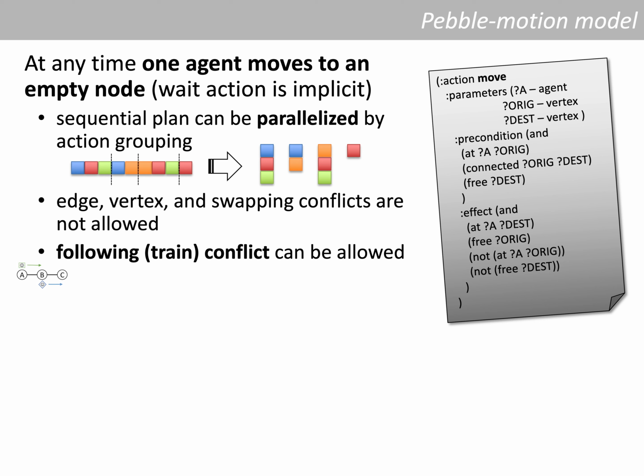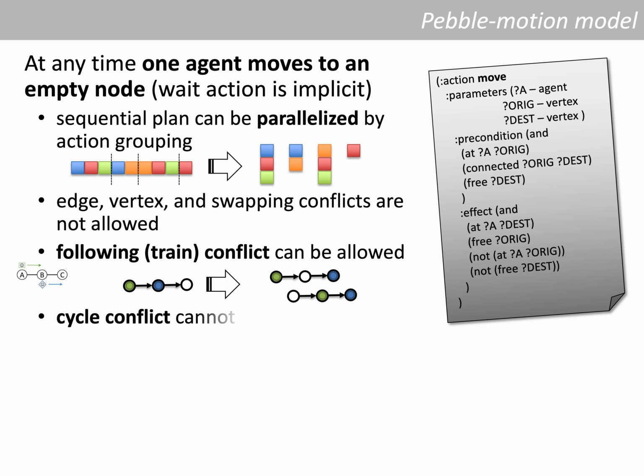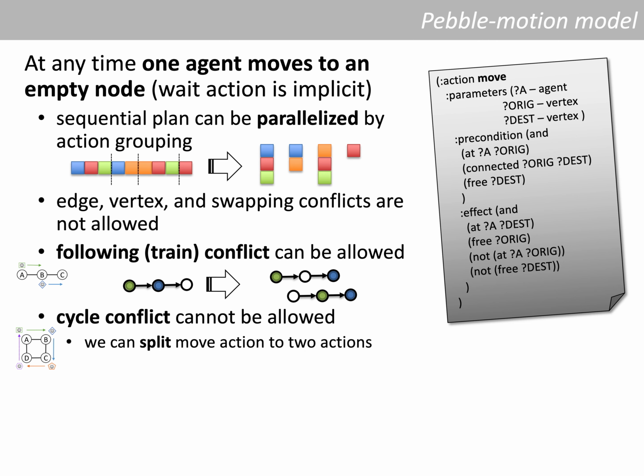But what about the following conflict? The following conflict is not allowed, but if we do parallelization, where we allow actions that are describing the train in the same parallel step, we may allow trains in the model. But this is not possible for cycles, because in cycles, the actions really need to be run in parallel. Fortunately, we can model a cycle by splitting the original move action into two actions, where the agent first moves to the arc and then it moves from the arc to the other node.